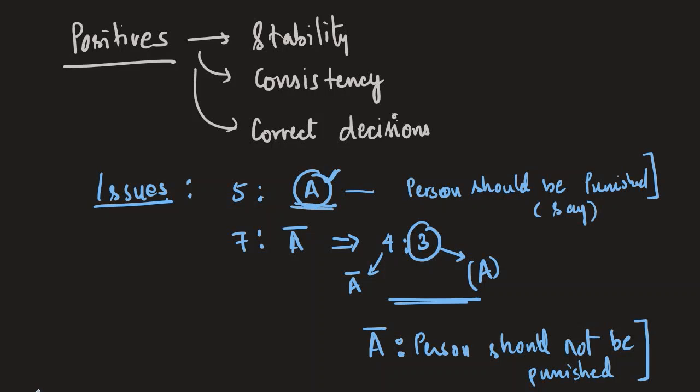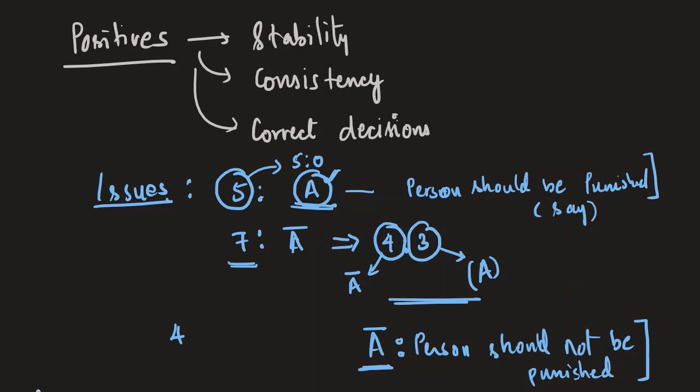The 5-judge bench gave the verdict A, and the 7-judge bench has given the verdict A bar. That is, the person should not be punished. But in the 5-judge bench, say it was a unanimous decision, which means a 5:0 judgment, wherein 5 judges had agreed that the person should be punished. But in the 7-judge bench, there are only 4 judges who have agreed that the person should not be punished, and 3 of them are of the dissenting opinion, and they say that the person should be punished.